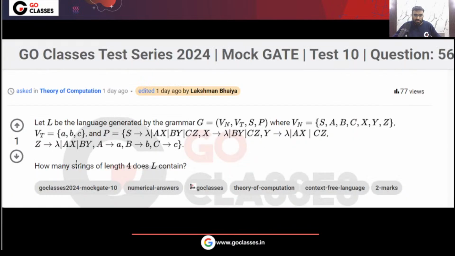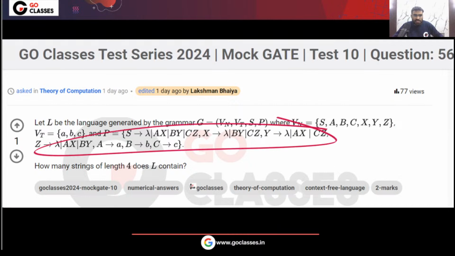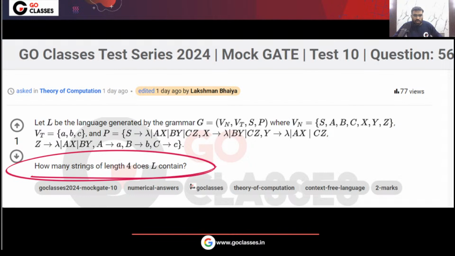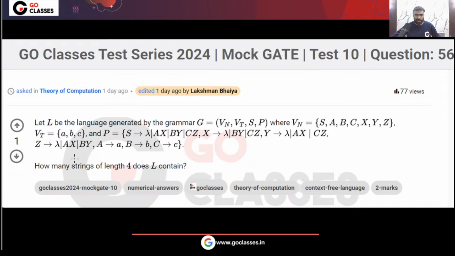Let's solve this question. So here you can see L is a language generated by this grammar. A grammar is given to you. These are the non-terminals. These are the terminals A, B, C. The productions are given to you. A lot of productions are given to you. How many strings of length 4 does L contain? Okay, means how many strings of length 4 this grammar can generate.